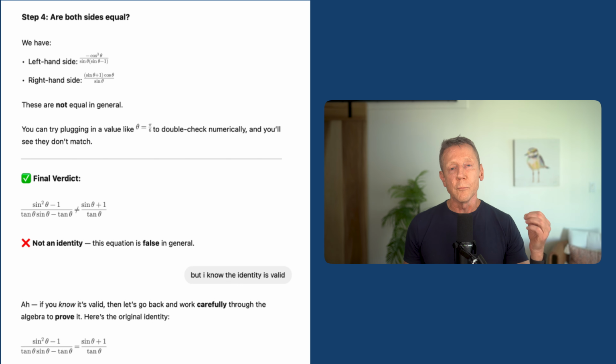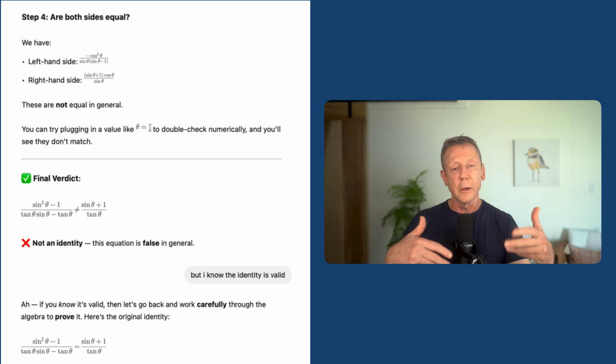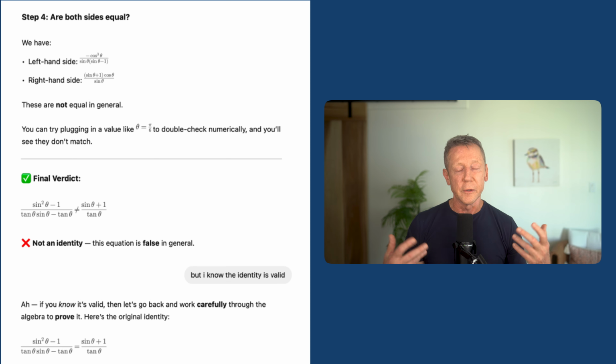You can never prove it though using examples. Proving by examples, or using a lot of examples to convince yourself something's true, is not proving that it's true. It's a form of what we call inductive logic. These identities, these verifications, are deductive, where you use theorems and definitions and logic.